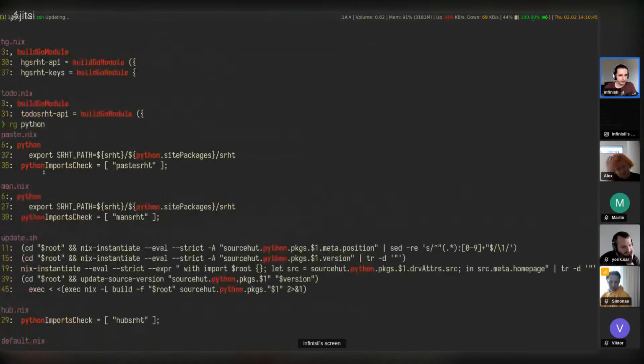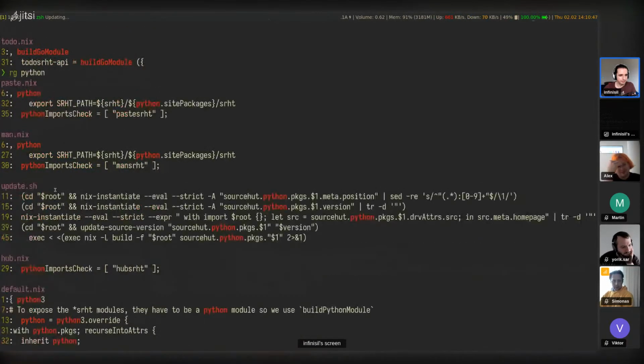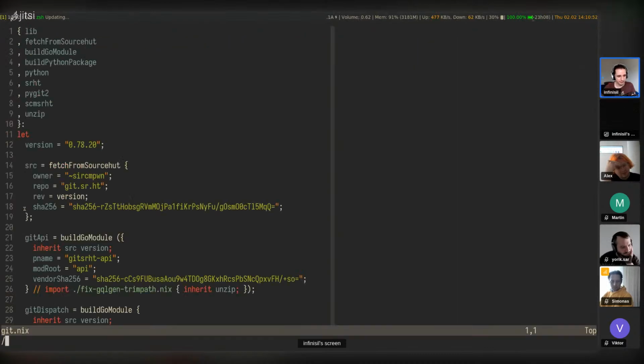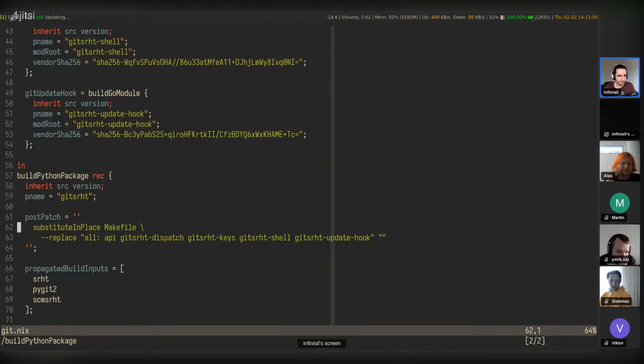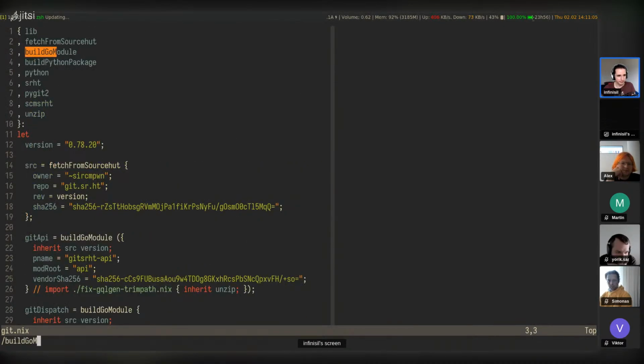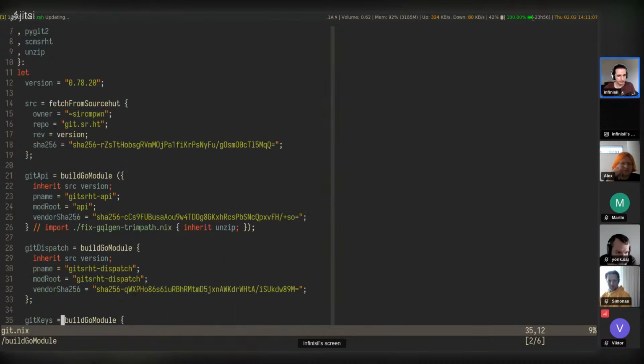It is used in all of these. Okay. Now that's Python. Oh yeah, we have actually two calls here. Build Python package does it like this, and build Go module is actually not used. Oh, it is used here.